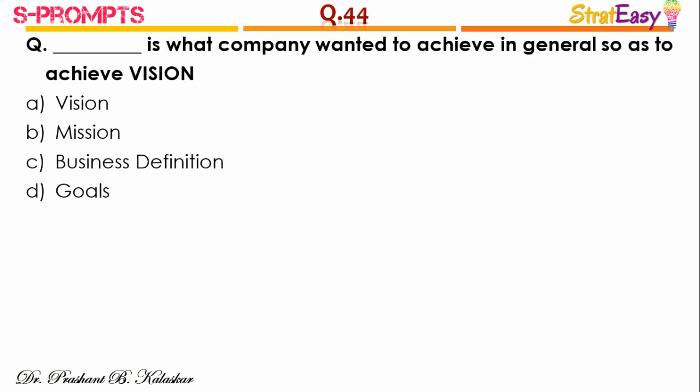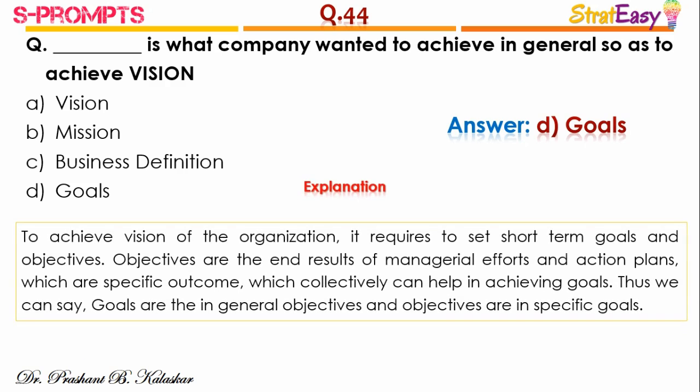Question number 44. Dash is what the company wanted to achieve in general so as to achieve its vision. And the right answer is option D, goals. To achieve the vision of the organization, it requires setting short-term goals and objectives. Objectives are the end results of managerial efforts and action plans, which are specific outcomes that collectively can help in achieving goals. Thus, we can say goals are general objectives and objectives are specific goals.